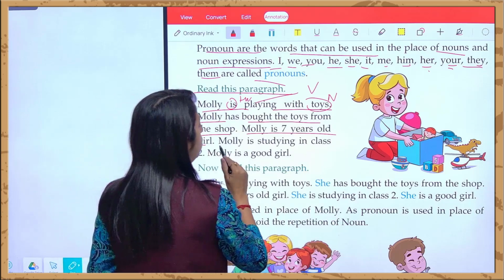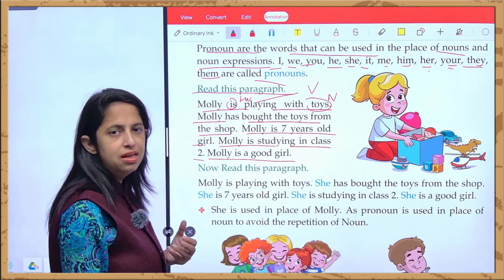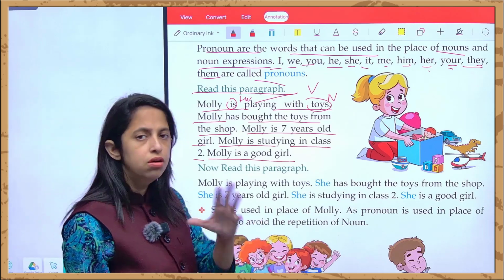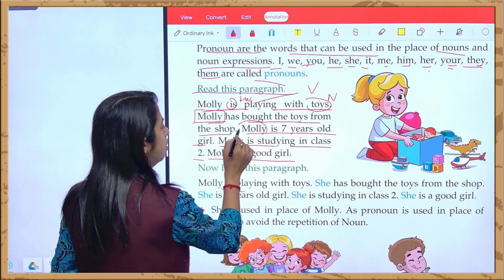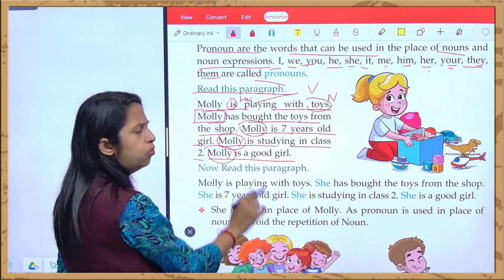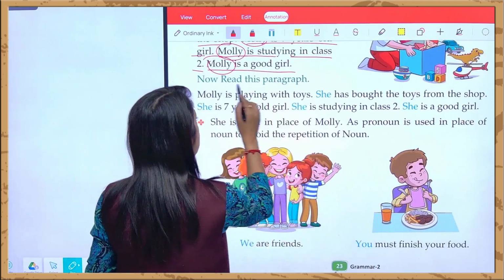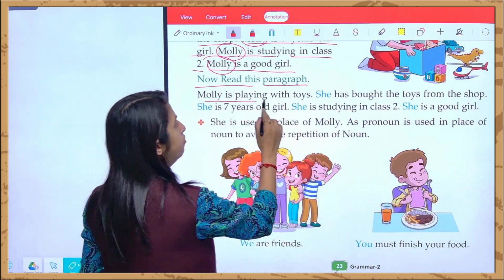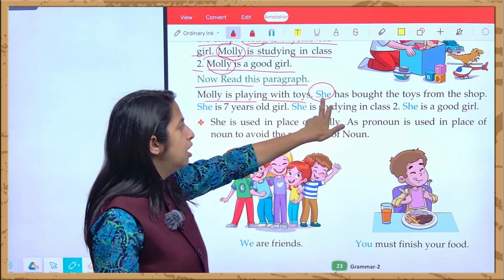Girl. Now Molly is studying in class 2 and Molly is a good girl. Which class does she study in? She studies in second class, and she is a very good girl. You can see that for this Molly, again and again we are using her name. So instead of writing Molly, we can use she, right? So now read this paragraph. Molly is playing with toys and she. Again, instead of Molly, she is being used.